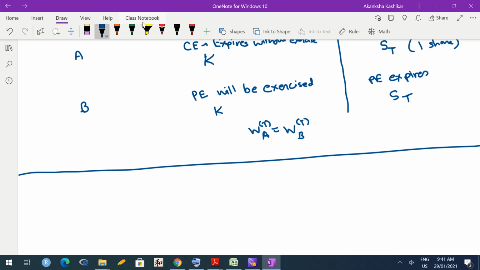So homework is to try to see what happens if there are dividend payments during the life of the options. So include the possibility of dividend payments during the life of the option.